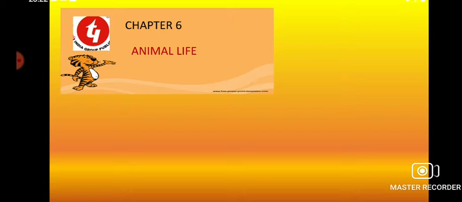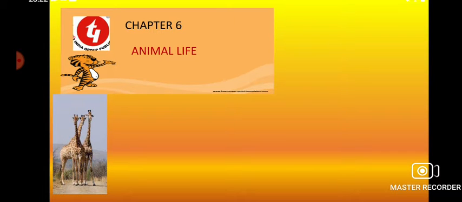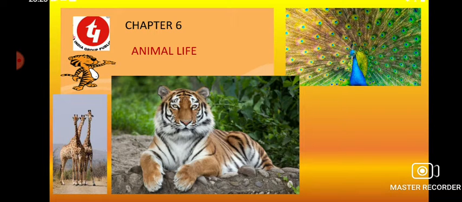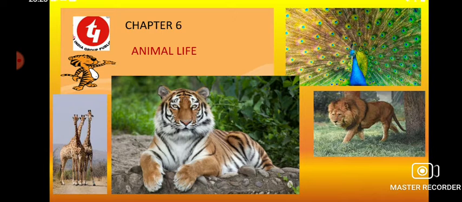Today, we are going to start a very interesting chapter, the chapter about animal life. All around, there are so many animals. These animals have a definitive habitat. They can be categorized as land and water animals, by their breathing pattern, their feeding, their locomotion, their movement, their migration. All these we will study in this chapter.